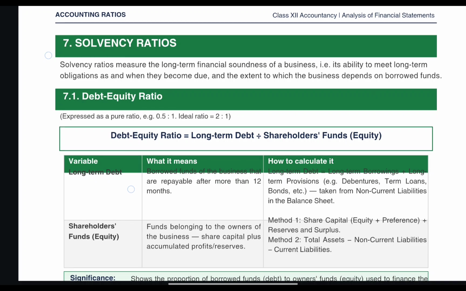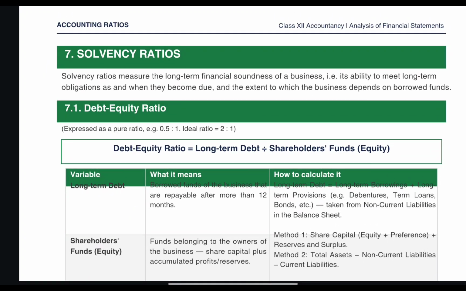Now solvency ratios and others. So let's start solvency ratios. We have done liquidity ratios, now we are doing solvency ratios. These two ratios we are doing today, and tomorrow we will do these two ratios. Got it?